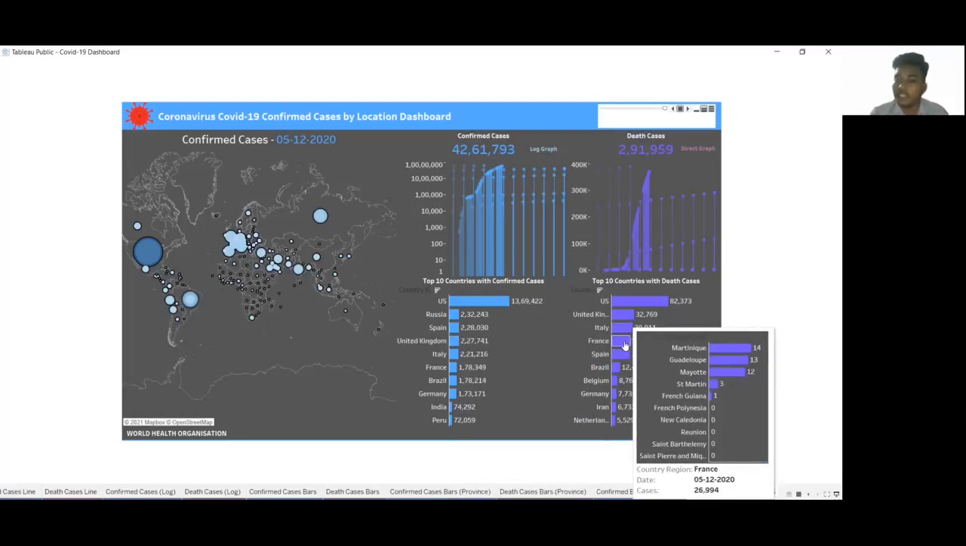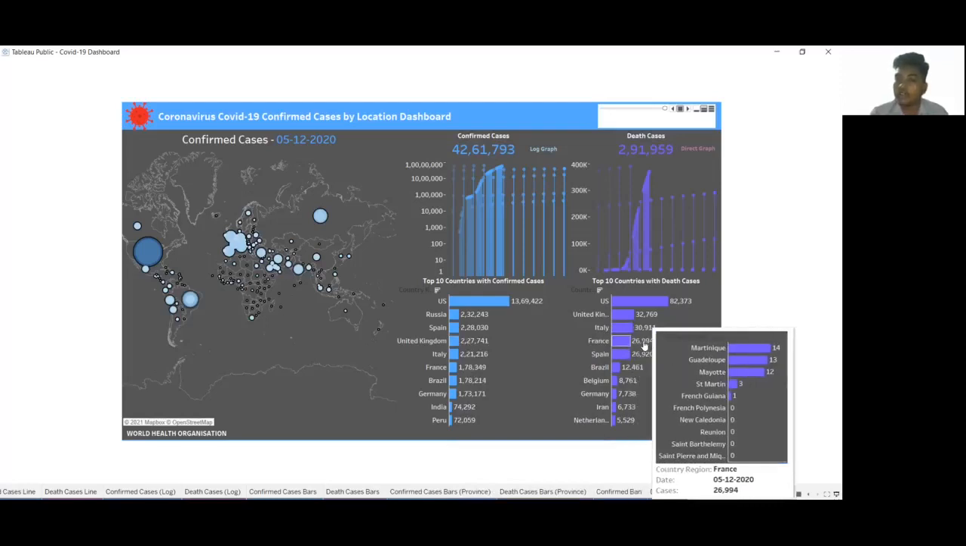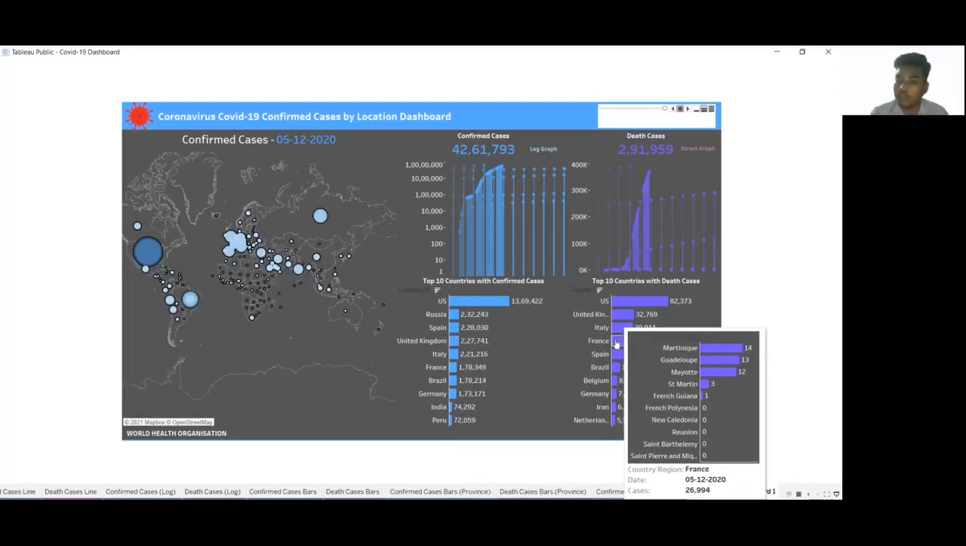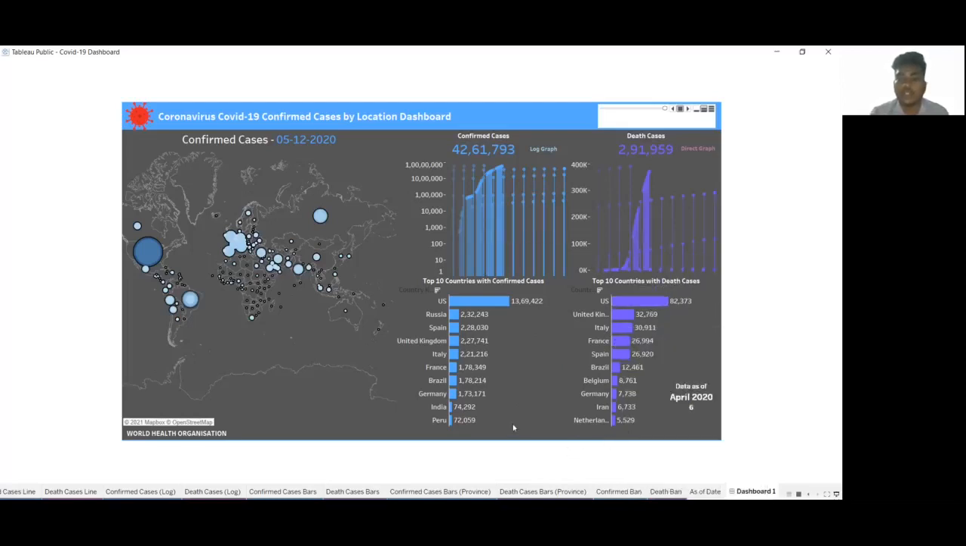How many people died in France? It is shown in the graph, while when I hover over it, it shows the data on a provincial or state basis, that is, in which state how many people died. So this is my whole COVID-19 dashboard. Hope you like it. Thank you.